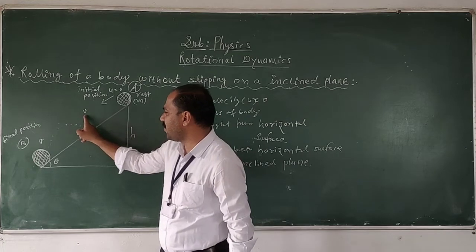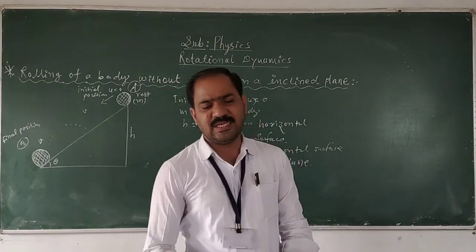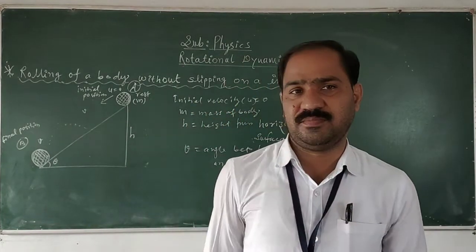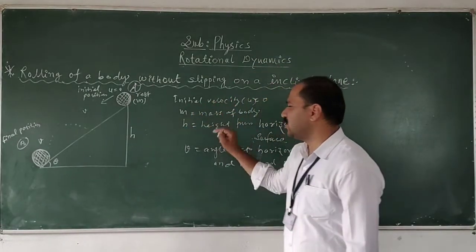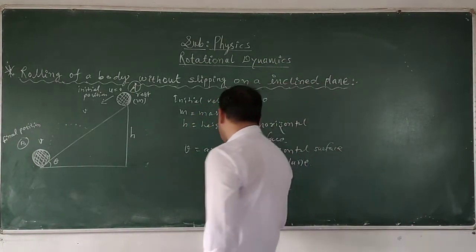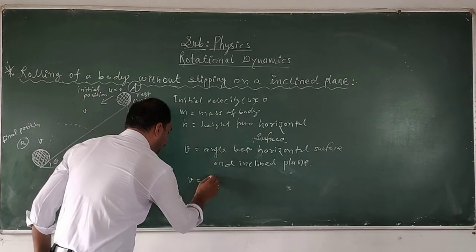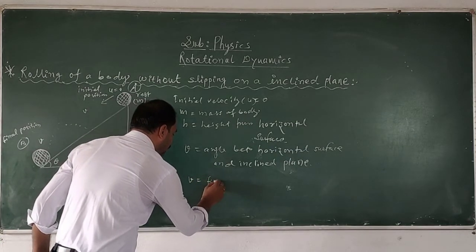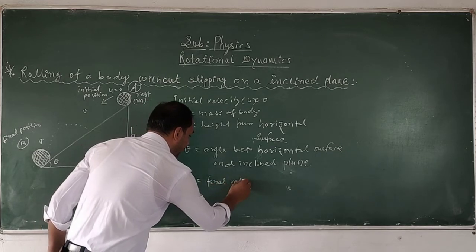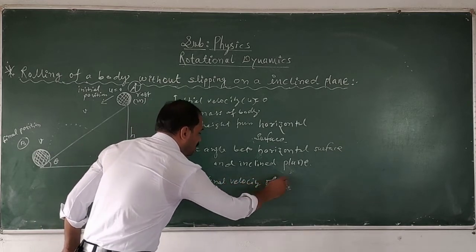That velocity is given by v. Means v is the final velocity of the body, u is the initial velocity of the body, and v is the final velocity of the body.